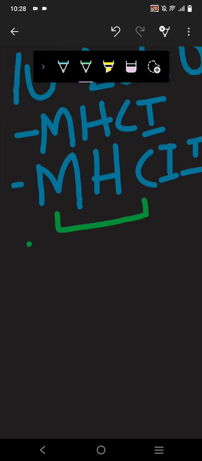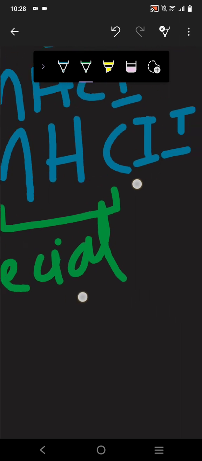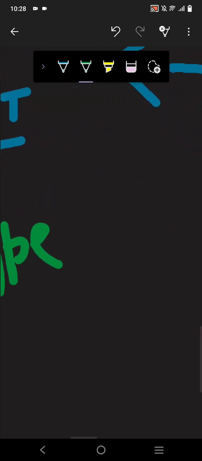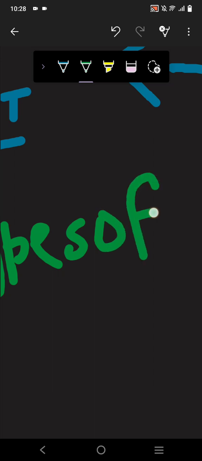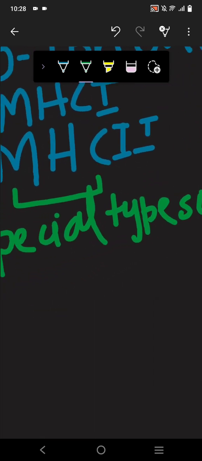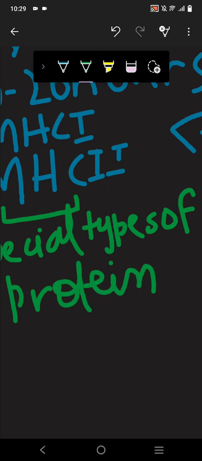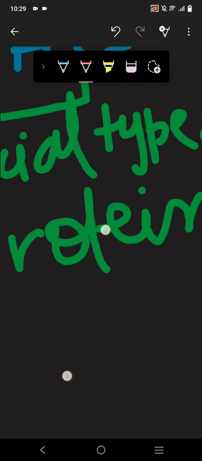As I told you, there is a special type of protein. They are the pathogen representing proteins. Let me write first, special type of protein. For example, this is the infected cell.